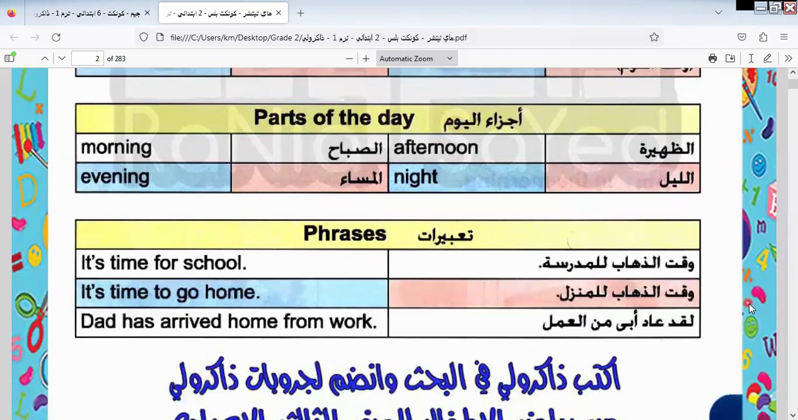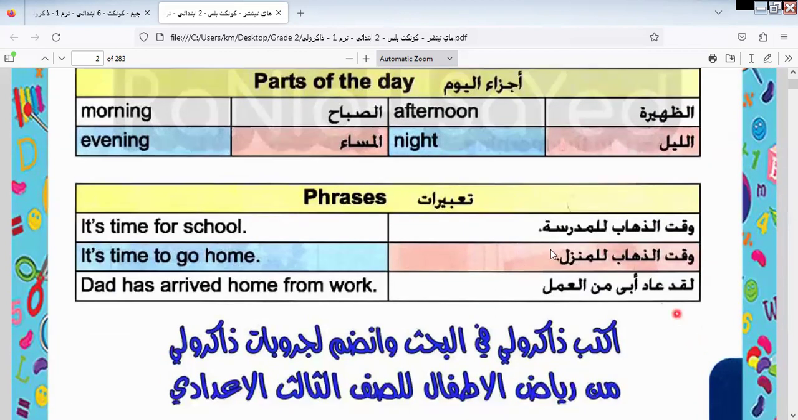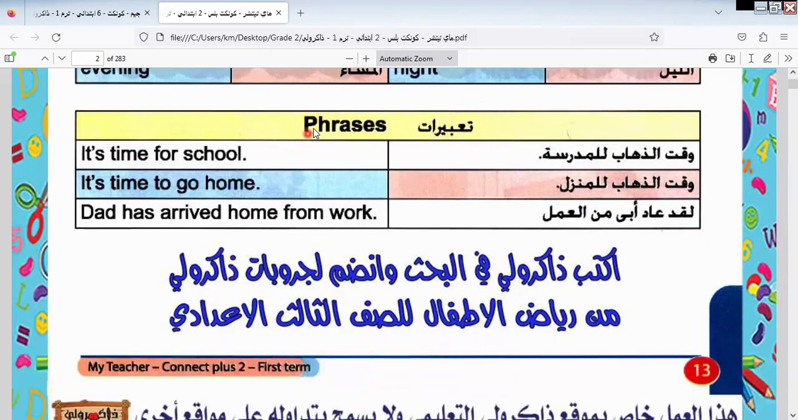There is a part of day, let's go to know it. We will take these parts of day in Connect later, but not in the first lesson. We will take it in the second lesson. I will explain later in Connect. Okay, here we have morning, afternoon, evening, and night.